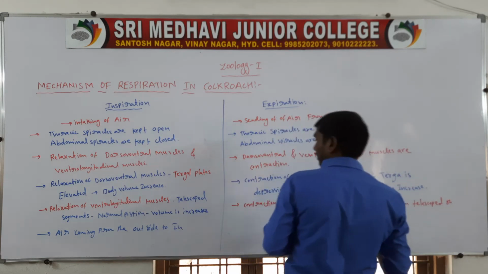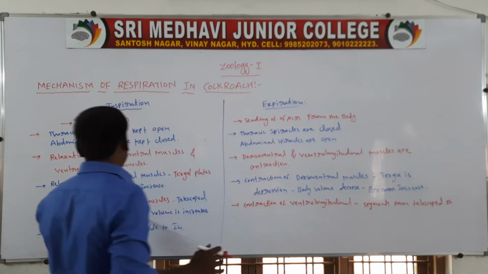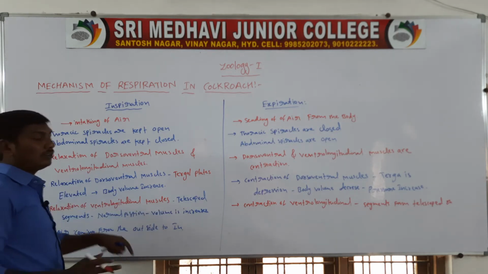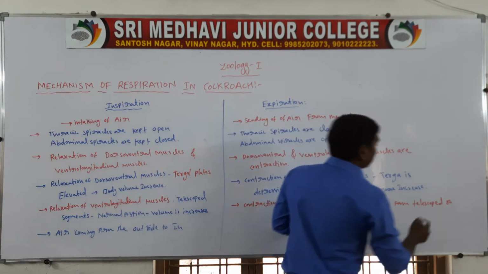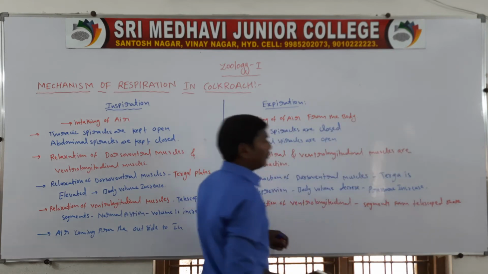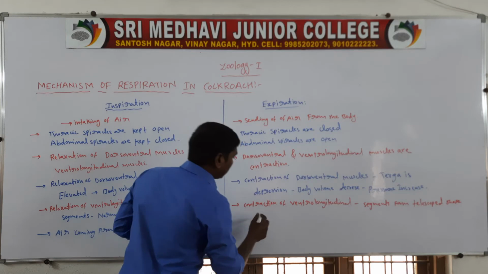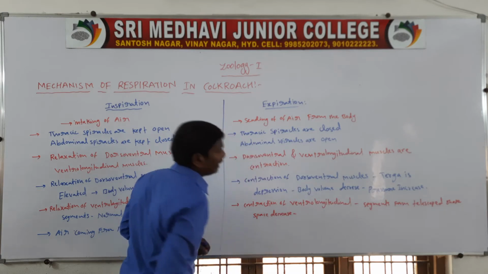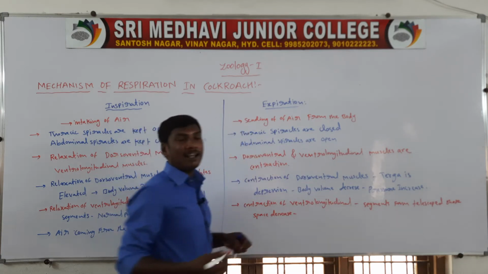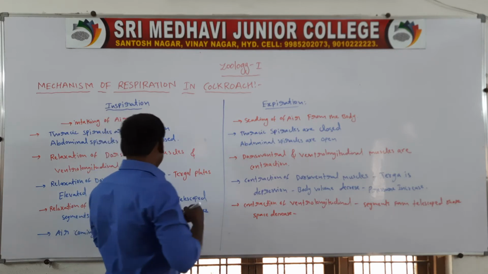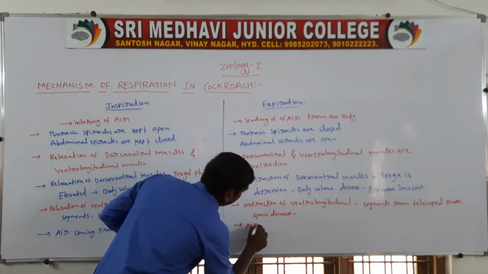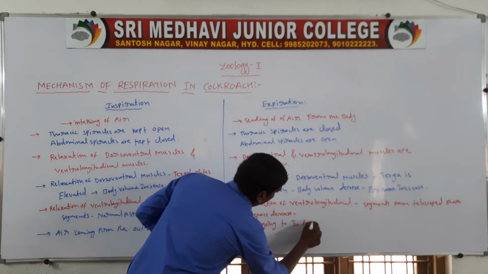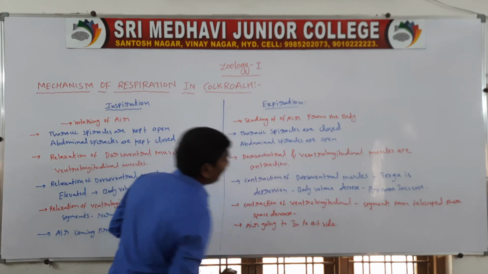With relaxation, the telescoped segments return to the normal position, but with contraction the normal segments go into the telescoped shape, so the space is decreased. The volume decreases, the pressure increases, and air goes from inside to outside. This is called expiration.